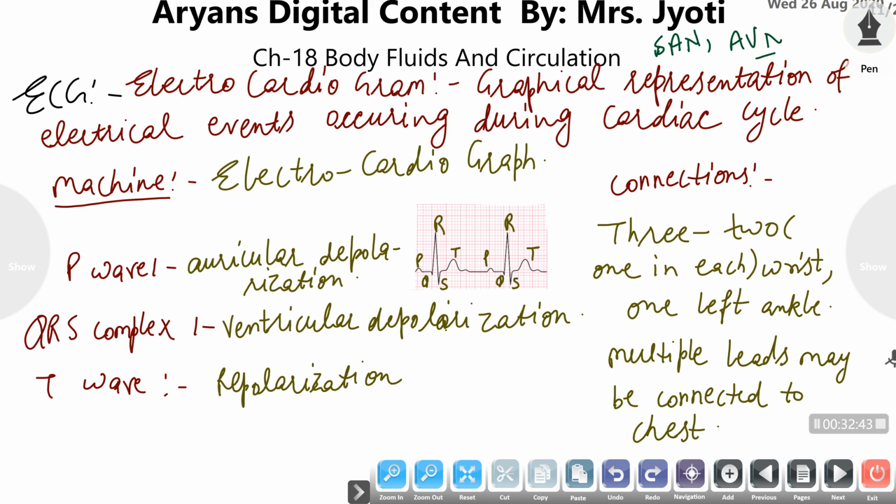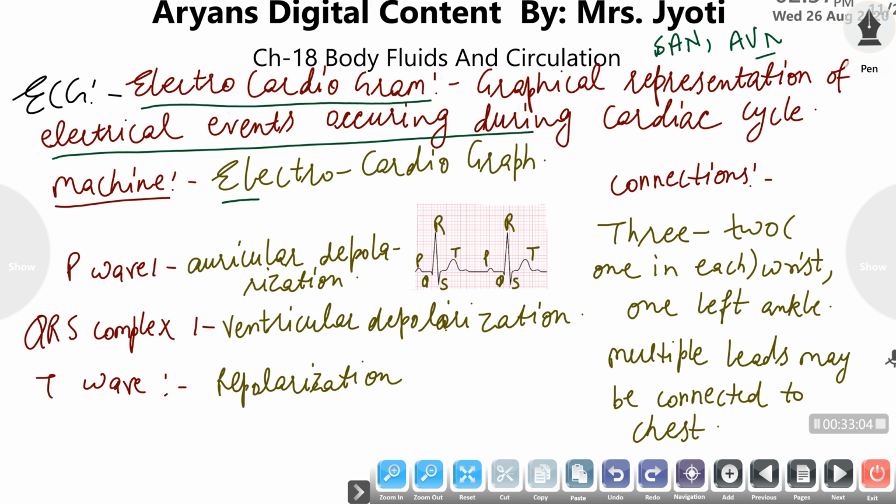electrocardiogram. Here it is noticeable that the graph which represents the electrical events occurring during the cardiac cycle is termed an electrocardiogram, while the machine used to plot this graph is termed an electrocardiograph. So the machine is the electrocardiograph and the graphical representation of those electrical events is the electrocardiogram.